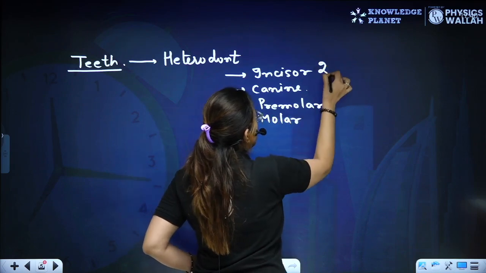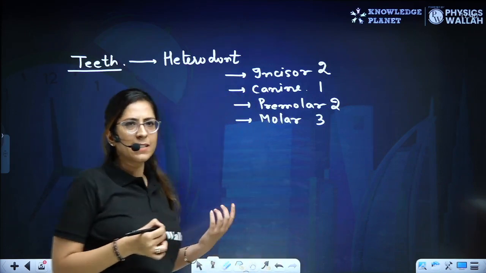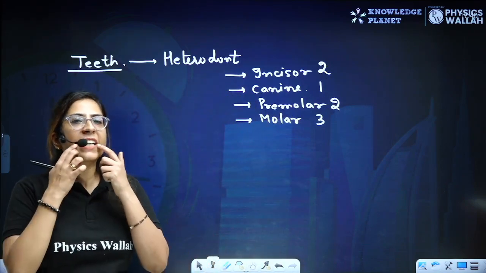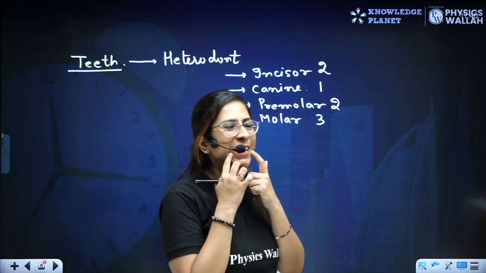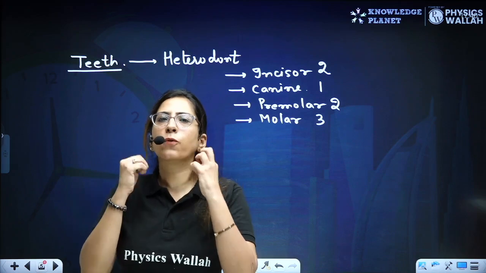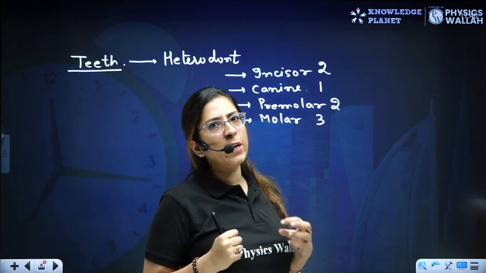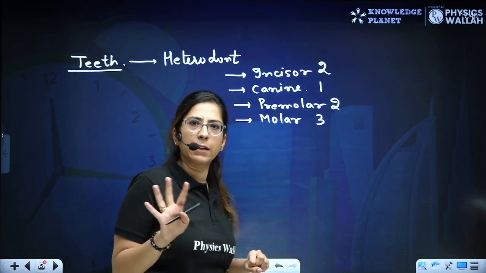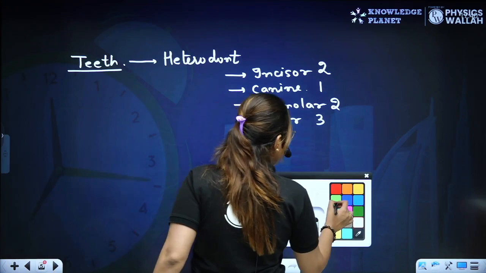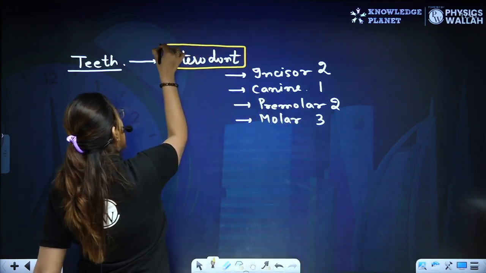So this is 2, 1, 2 and 3. Here, these are the different types of teeth. Incisors are for biting and tearing. Canines are for tearing. Premolars are for the chewing part. Molars are for chewing as well as grinding. Clear? So we have different types of teeth. That is the reason the first terminology you have to remember is heterodont type of dentition.